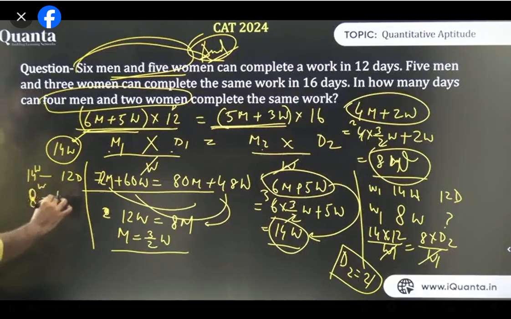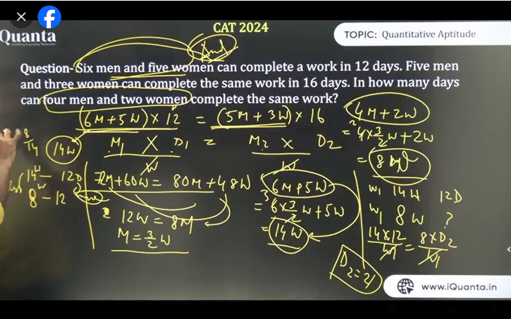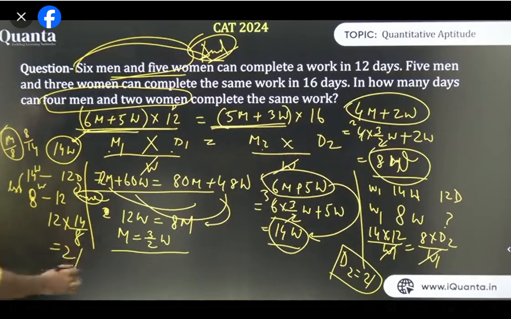In case of 8 women, the answer is 12 into, now think about 14 upon 8 and 8 upon 14. Because the number of women is less, the number of days will be more. If the number of days is more, I have to multiply with the bigger fraction, which is 14 upon 8. So the answer is 12 into 14 upon 8. So your answer is 21 days.